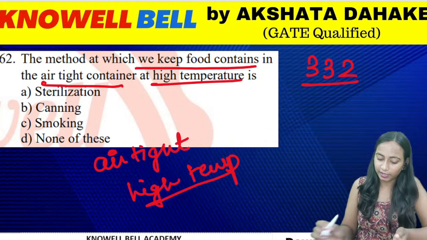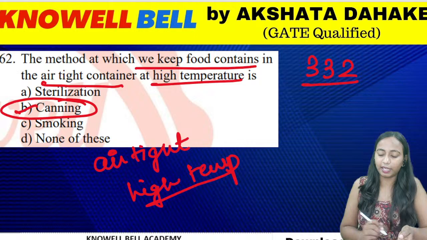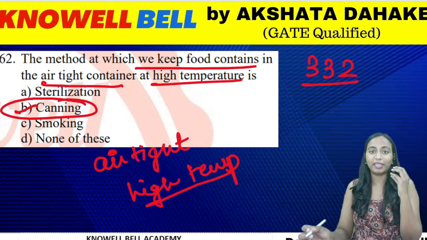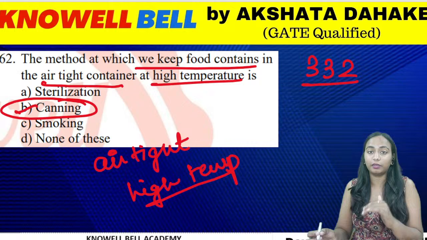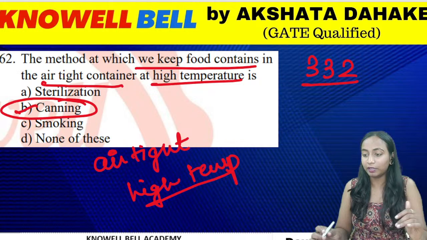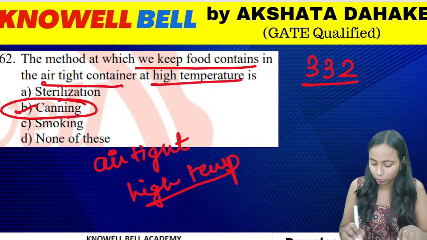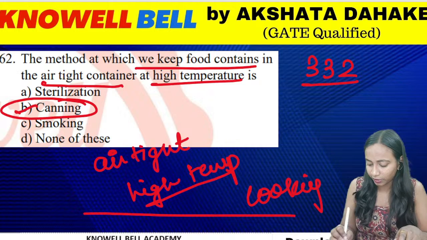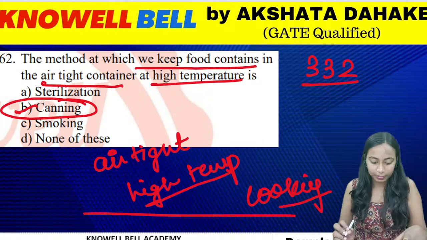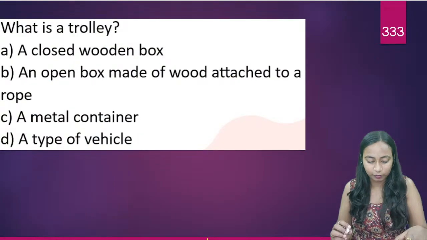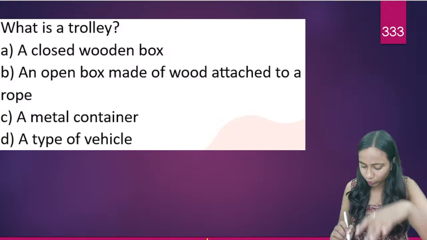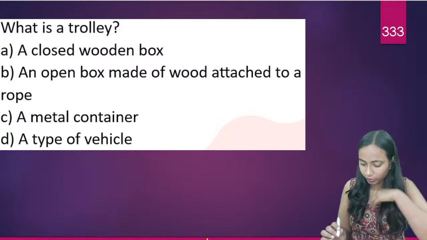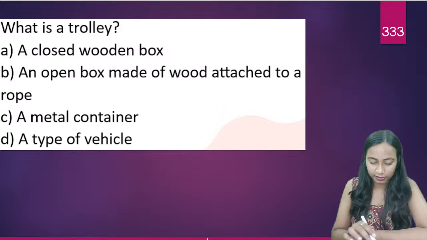Correct. What is the right answer? The method is canning. Canning is a method in which we store the food in airtight cans. And जब उनको store करते हैं, when we put them into the cans, we keep them at really high temperature. That is canning. So with this 322 questions, we have also completed the chapter of cooking and preservation. Okay. Next इसके बाद हम यहाँ पे discuss कर रहे हैं class 4th NCERT के जो कुछ questions थे. Those we are going to discuss over here. Okay. So let us get started.